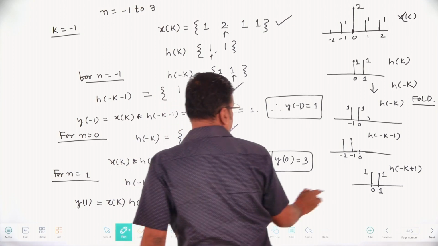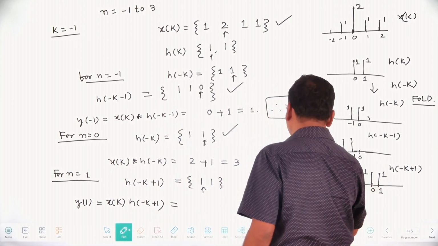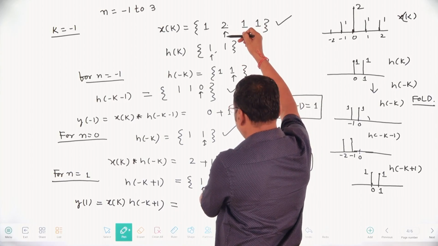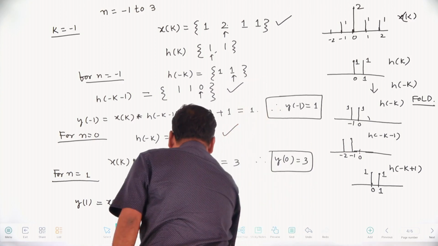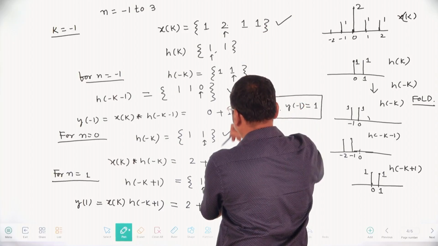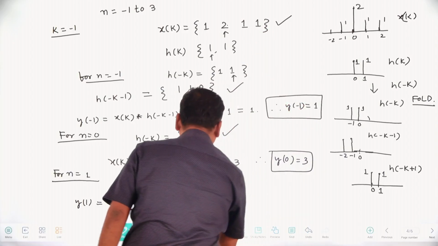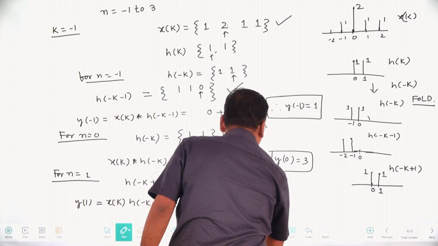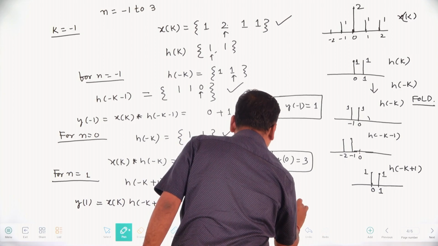Here n equal to 0, that is 1, 1 equal to 1. Multiply this with this h of minus k plus 1. N equal to 0, 2 into 1, that is 2. Plus n equal to 1, 1 into 1, 1. 2 plus 1, that is your 3. So, therefore, y of 1 equal to 3.